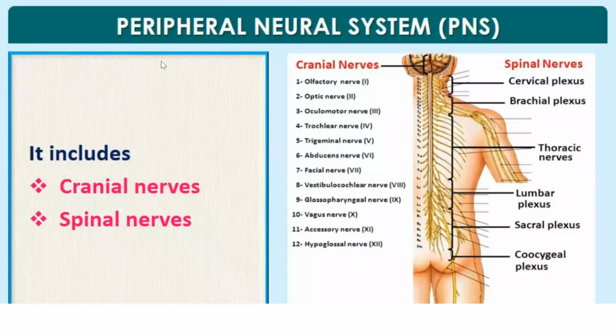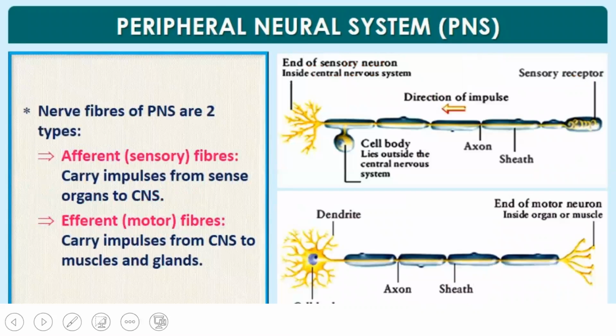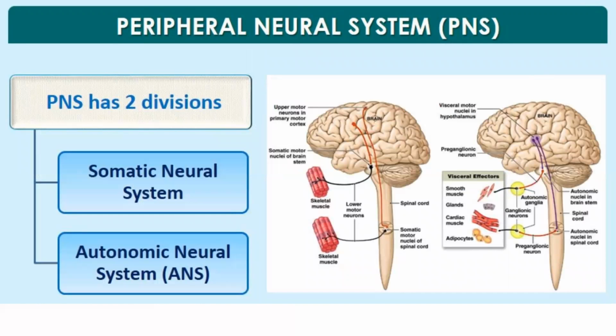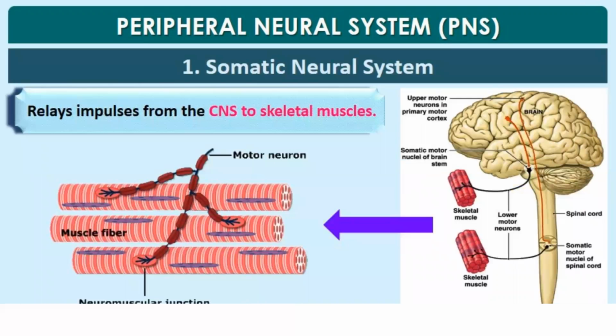Now let's discuss the peripheral neural system, which is PNS. It includes cranial nerves and spinal nerves. Cranial nerves arise from the brain and spinal nerves arise from the spinal cord. In PNS, nerve fibers are of two types: afferent, which are sensory fibers, and efferent, which are motor fibers. Afferent fibers carry impulses from sense organs to the CNS. Efferent fibers carry impulses from the CNS to muscles and to the glands. PNS again has two divisions, somatic neural system and autonomic neural system.